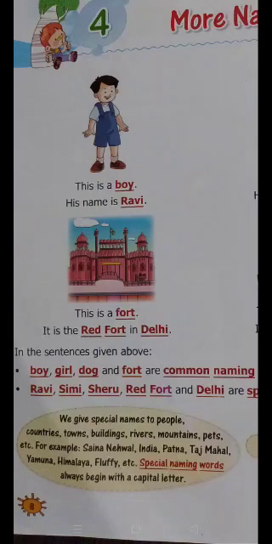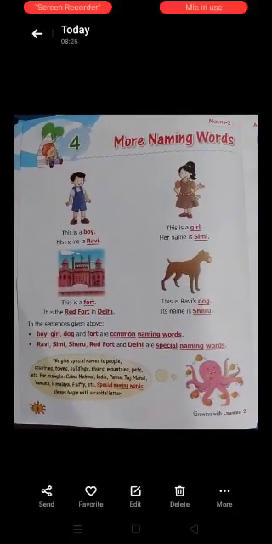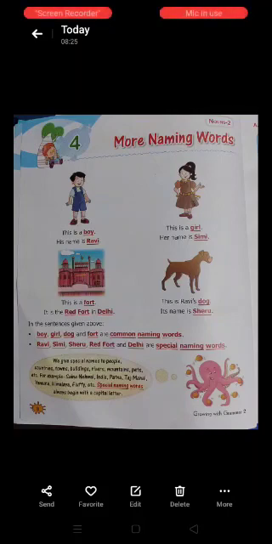Okay, so children, when we give a name to a person, country, town, building, river, mountain, etc., we call it a special naming word. Okay, revise it at your home.